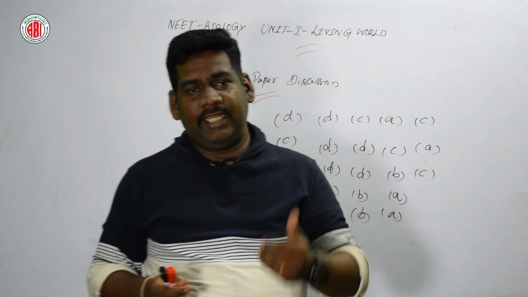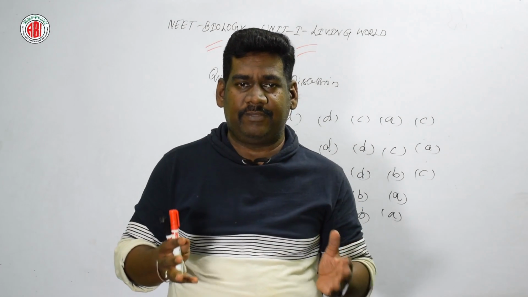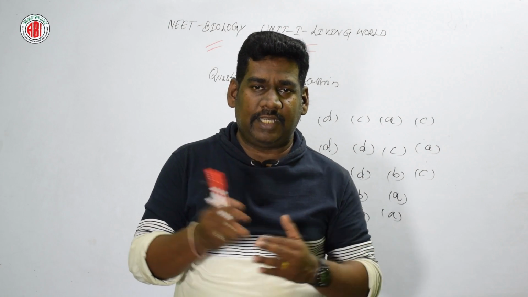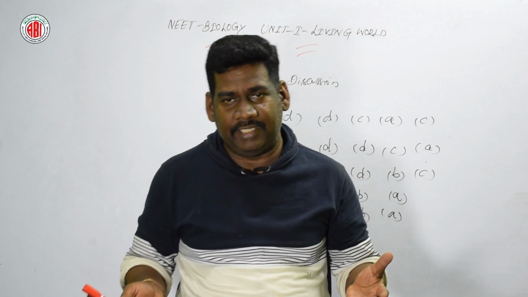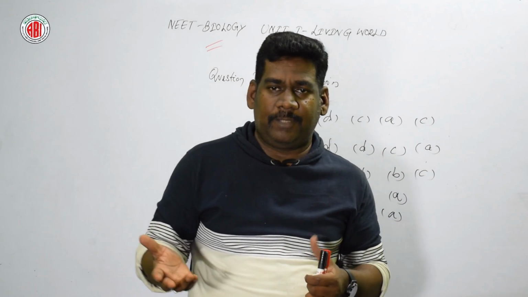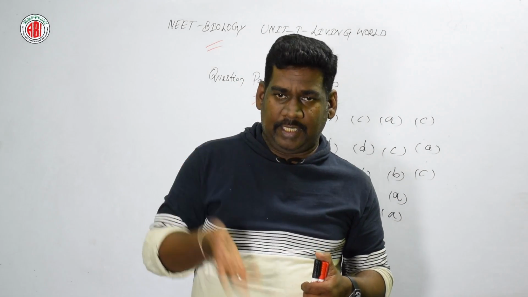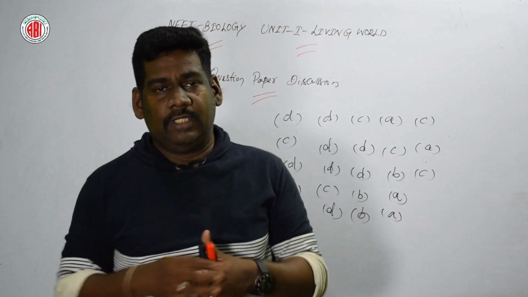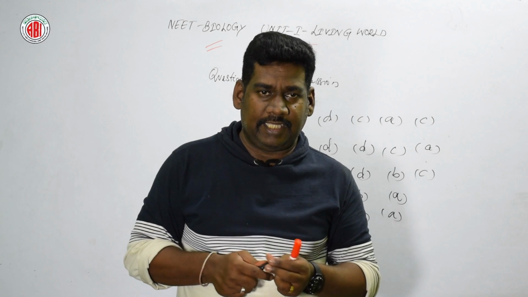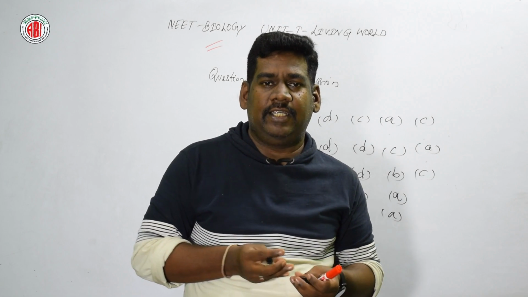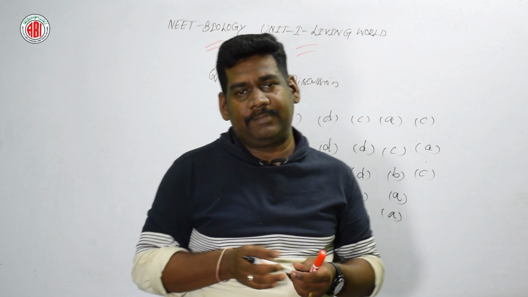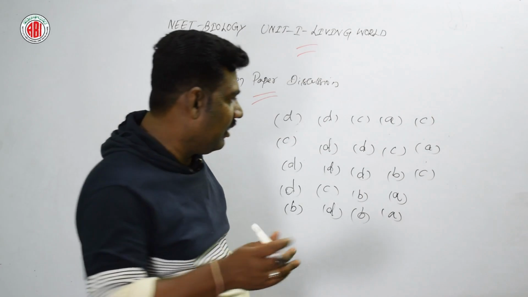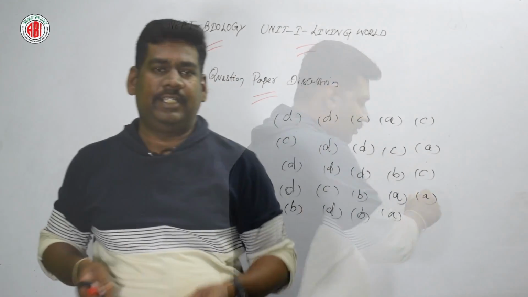Yes, the degree of body organization may vary from the unicellular organism to the higher level organism. Mode of nutrition may vary, and again may be photoautotrophic, chemoautotrophic, or heterotrophic, saprophytic. So the right answer is option A. You can see this protoplasmic constituent in all living beings. Option A is the right answer. Let us go for the next question.